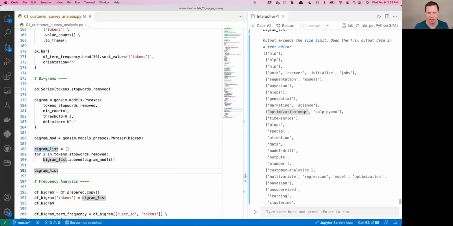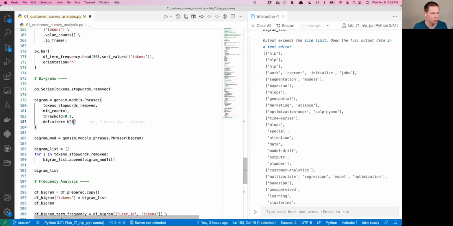How did it know to combine those with a dash? That's what I told it to put in here with this delimiter. You put a b and then in quotes you give it the delimiter. That's why it's returning those bigrams. It's not returning all the bigrams, because we would need to adjust some of these if we wanted all of them, but it's at least producing the most frequent bigrams.